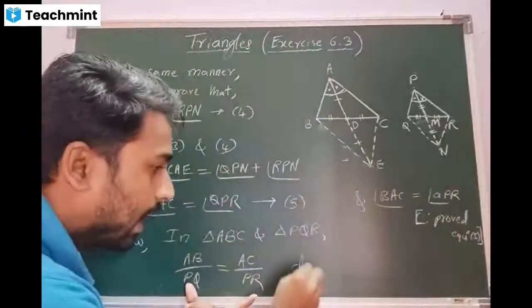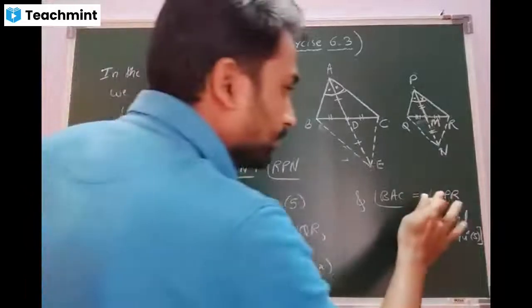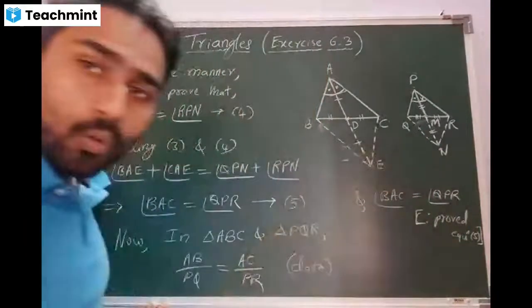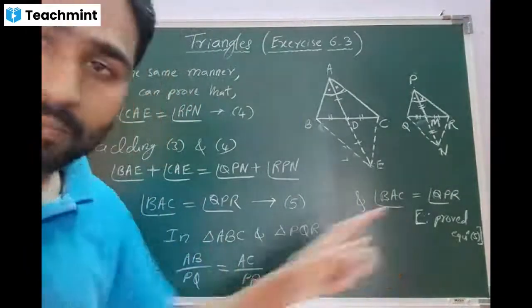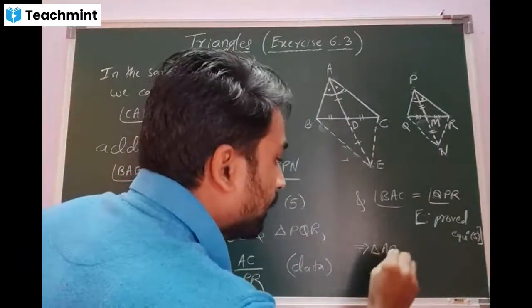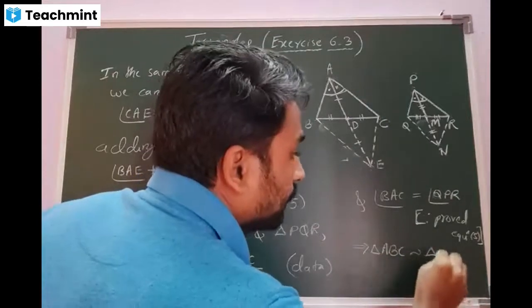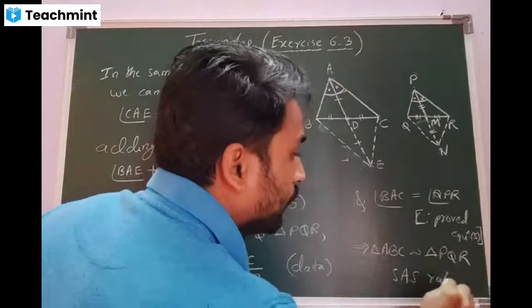Here the reason is data. Am I right, beta? Yes, sir. Now, can you tell me what will be our decision because of this and because of this? Triangle ABC is similar to triangle PQR by SAS rule. Yeah, what is the basis? SAS rule is the base.